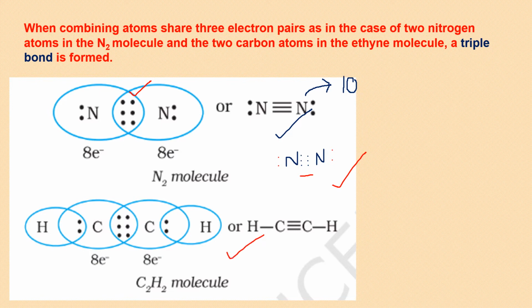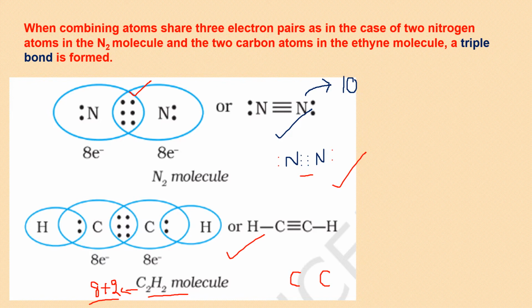And this is C2H2, ethyne, alkyne. This is having a triple bond because hydrogen can make a single bond only. So if I take 2 carbons and I know the total number of electrons in this, each carbon has 4 valence electrons, so 8, and each hydrogen has 1. 8 plus 2 becomes 10, right?